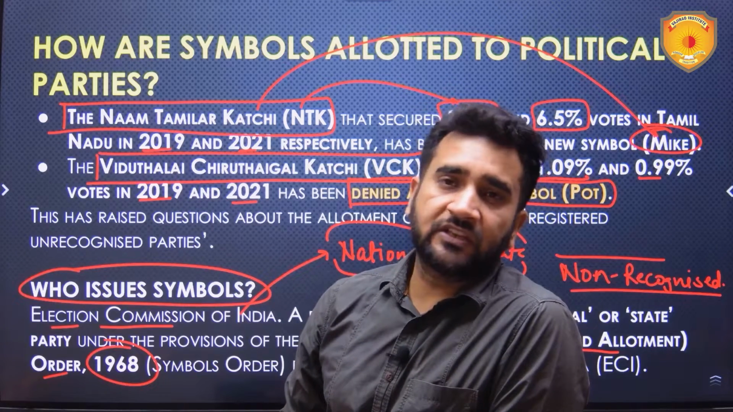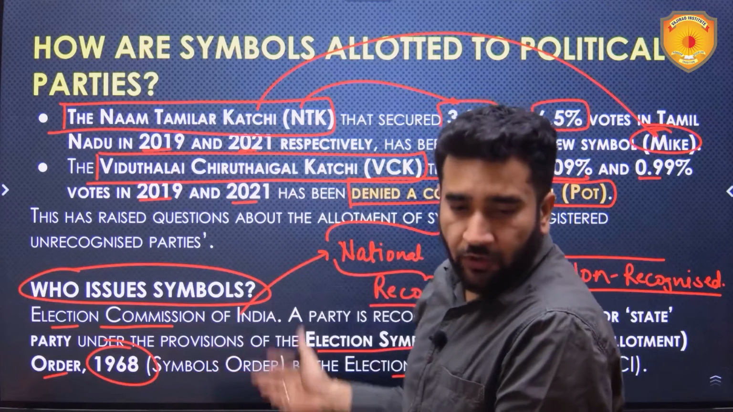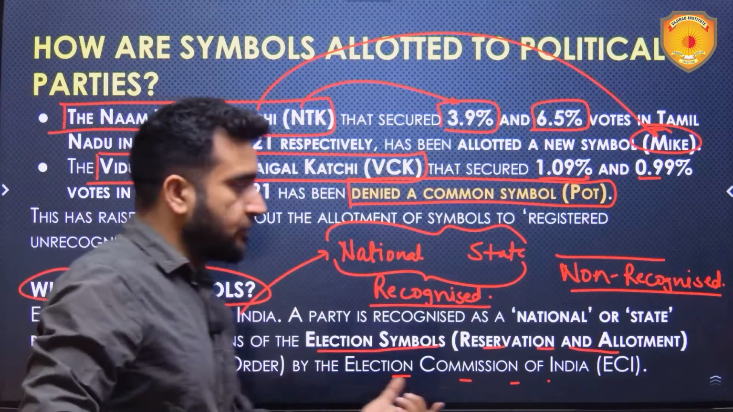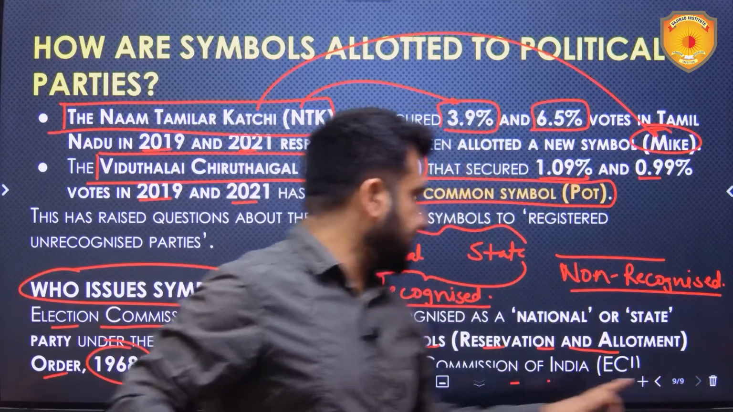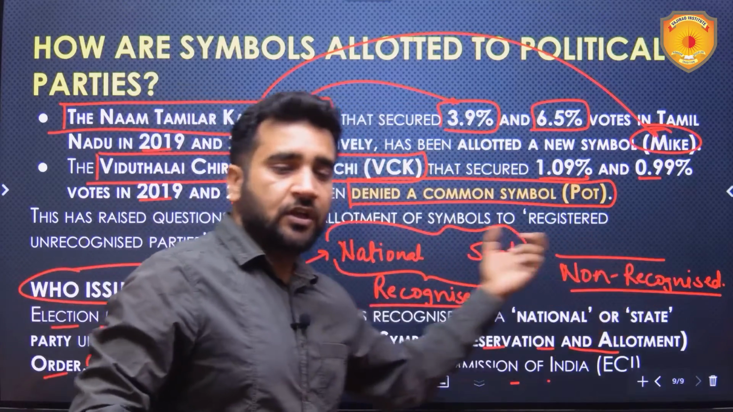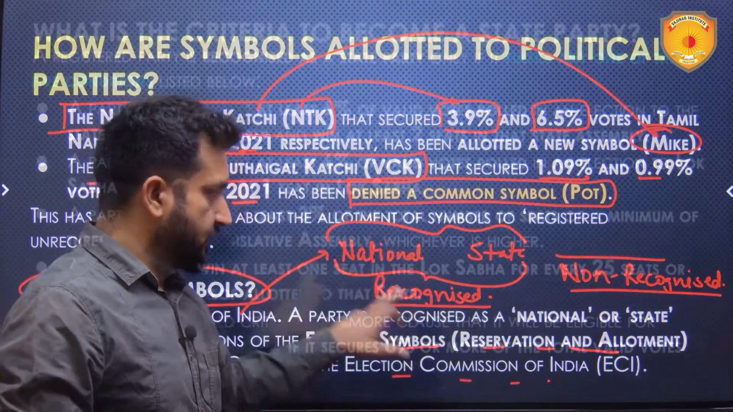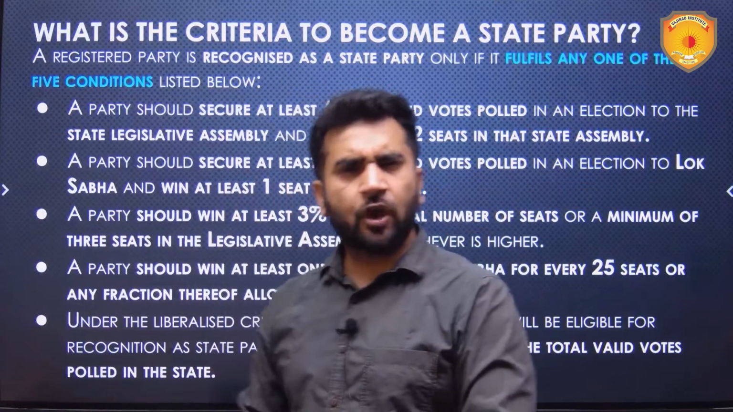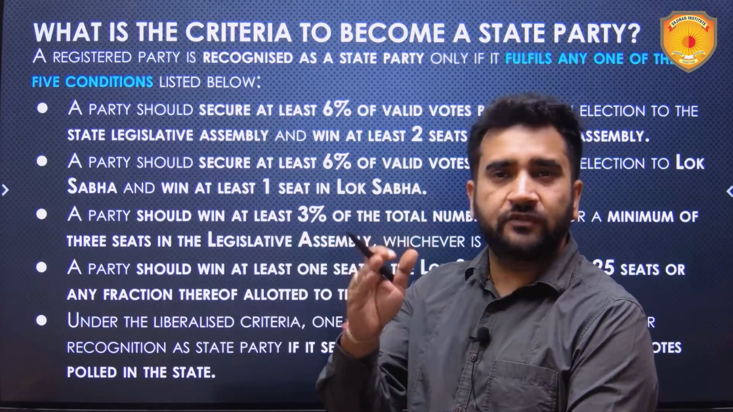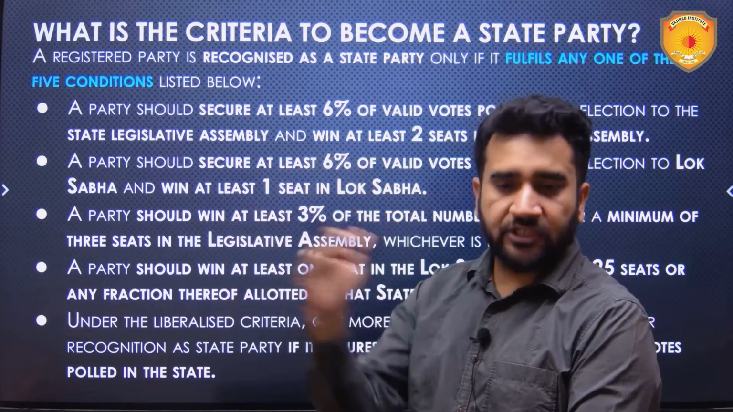And in the 1960s, there was this order also, the Election Symbols Reservation and Allotment Order, which I would say regulates the allotment of symbols by the Election Commission of India to the political parties, whether non-recognized or recognized. Now, since we're talking about recognized and non-recognized parties, in recognized, the first kind of party is the state party.